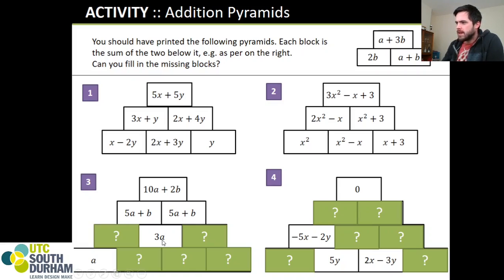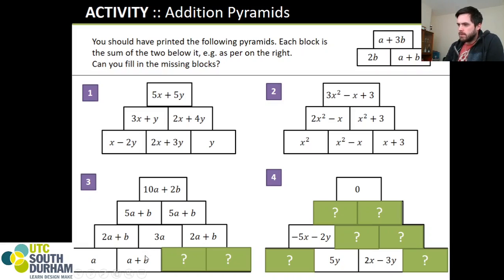What about this 3a? 3a had to have something added to it to get 5a plus b. Well, we need another 2a for sure. We need 2a's to make this a 5a, plus another b. 2a plus b in either side. Down on the bottom level is where things get interesting, because here I've just got myself an a, and I need to add something to get 2a plus b. As in, a plus another a will give me 2a, plus b, you'll notice, gives us 2a plus b.